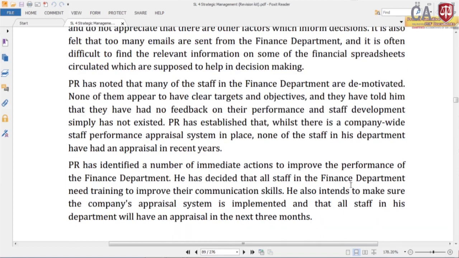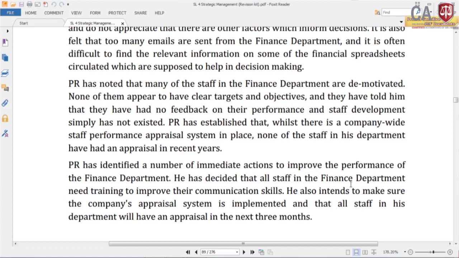PR has noted that many of the staff in the finance department are demotivated. None of them appear to have clear targets and objectives. Most of them are demotivated and none of them have clear targets and objectives, and they have told him that they have had no feedback on their performance and staff development simply has not existed.